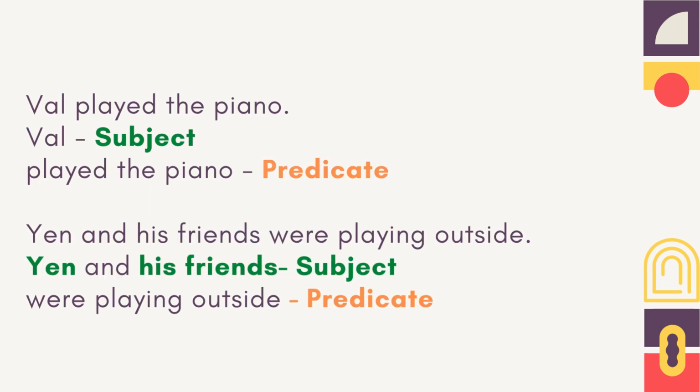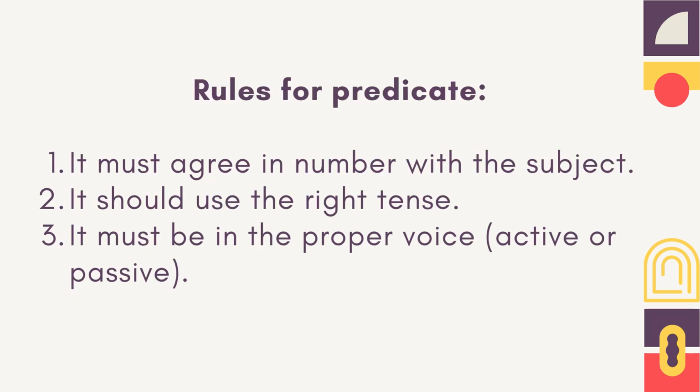Val played the piano. Val is the subject. Played the piano is the predicate. Yen and his friends were playing outside. Yen and his friends is the subject. Were playing outside is the predicate. Rules for predicate. It must agree in number with the subject. It should use the right tense. It must be in the proper voice, active or passive.